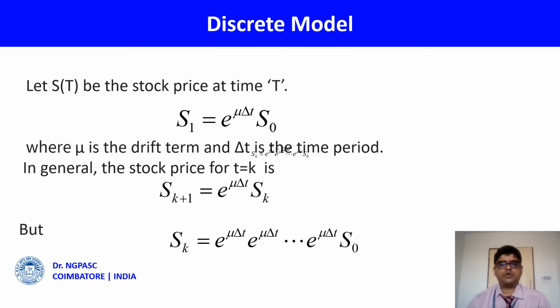Let S_t be the stock price at any time t. As you know very well, at any time t, S_t is equal to S_0, the stock price at the current time, into the returns got from the interest due to the investment, that is e^(r tau). That will be usual. But here, instead of r tau, we are using mu into delta t. So mu is nothing but the drift term, delta t is the time period. So the terms we have to introduce here